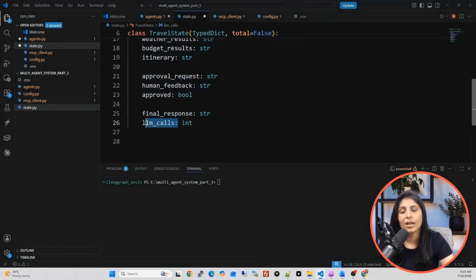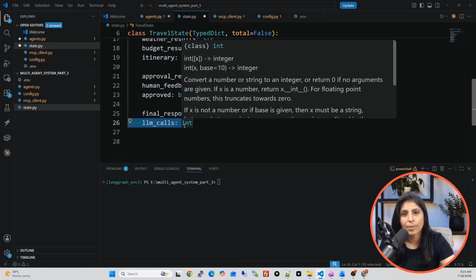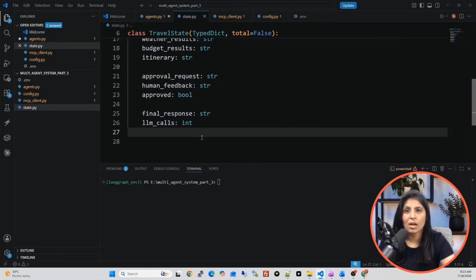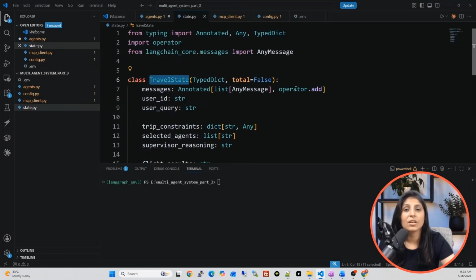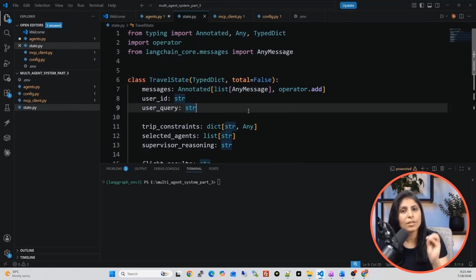And then we have LLM calls, which will tell you how many times the LLM is called in your application. So this is our travel state. Travel state is a shared memory. All the nodes of LangGraph will take input from this shared state, and after working, they will store their output in this state. Okay, so this file is also ready.